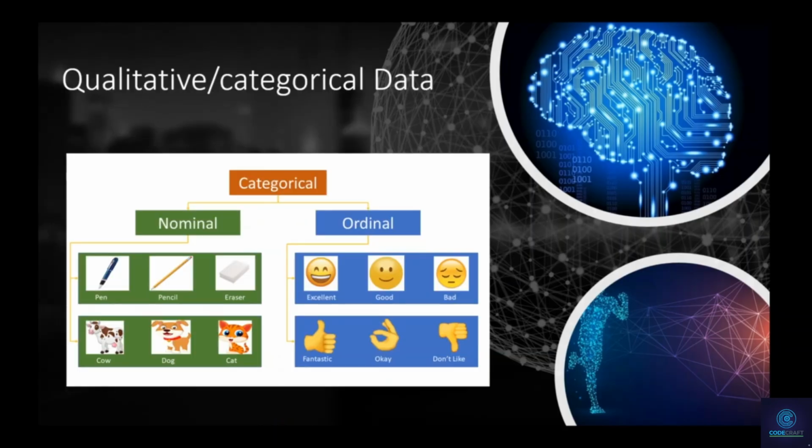So the first type, as I said, would be the categorical one. And inside of the categorical one, we have the nominal and the ordinal data. For the nominal data, it's pretty simple. It can be used to label variables without providing quantitative values. So let's say, for example, you receive a questionnaire where they ask you what you prefer to write with, your pencil, your pen, a Sharpie, for example, or any other answer.